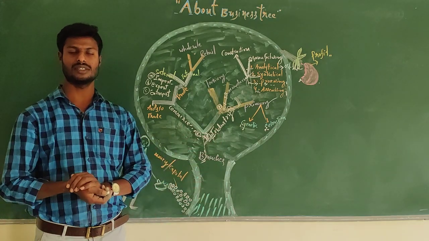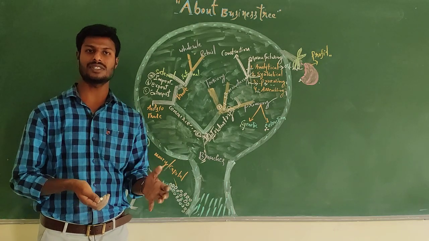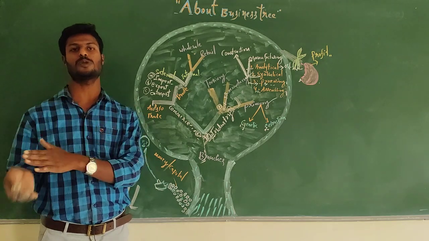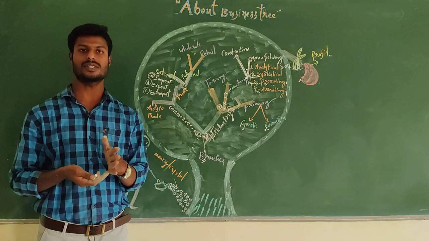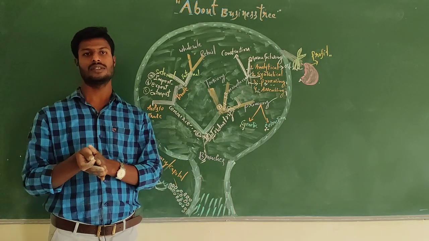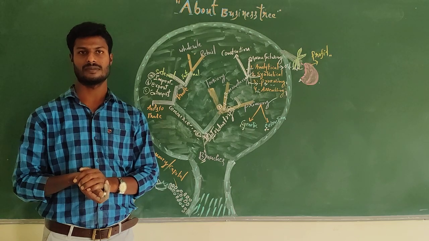What is industry? Industry means a well-established place for converting raw material into finished product to fulfill the needs of consumers.